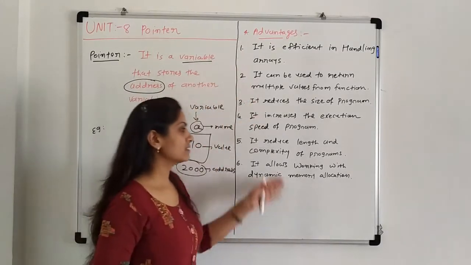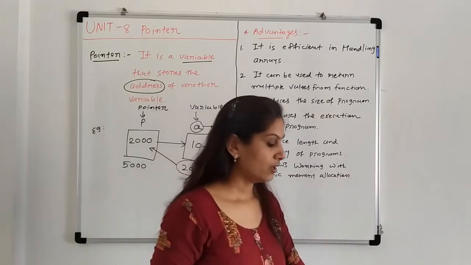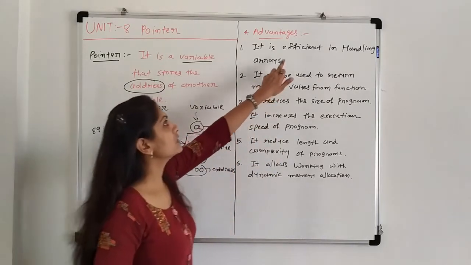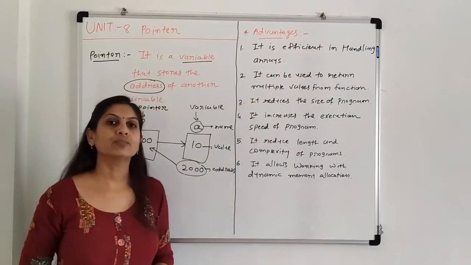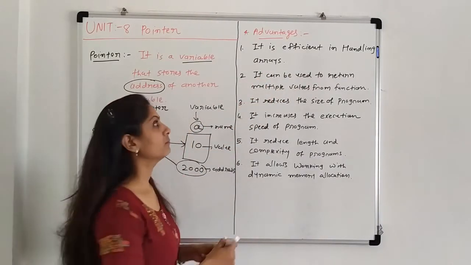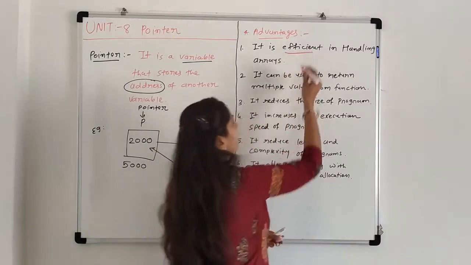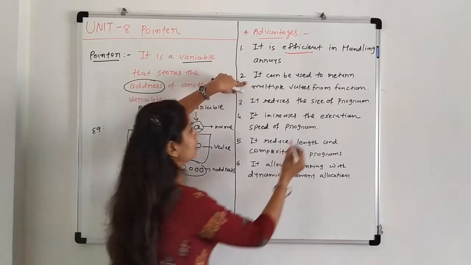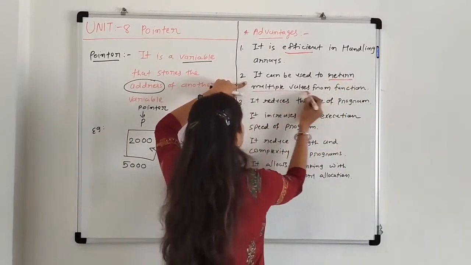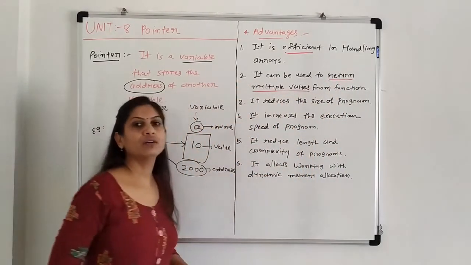So why are we using the pointer? Some advantages are there. The first advantage is that it is very efficient for handling arrays. Whenever we write a program using arrays and a pointer is used, then it becomes very efficient. Second, it can be used to return multiple values from a function.